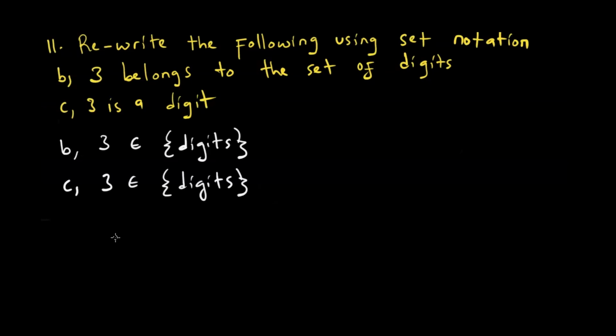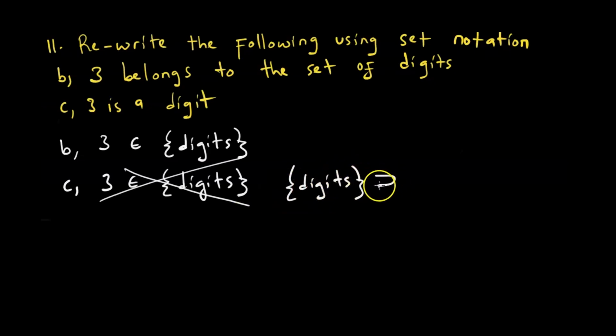If we are really looking at sets, ultimately our answer here should rather be: the set of digits includes number 3. Even though the examiner does not have the right to penalize you, in a year with many candidates, you might lose a mark there. This is the most accurate way of expressing it.